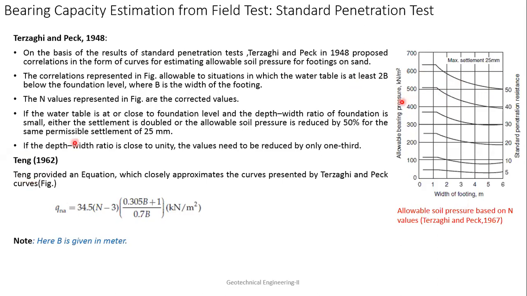Now, this is a curve, so you have to use a curve. But Teng in 1962 gave an equation which gives results very similar to this curve. That equation is q_na, the net allowable pressure, equal to 34.5 (N minus 3) ((0.305 B plus 1) / (0.7 B))... in kilonewton per meter square. The result you get will be very similar to what you get from the curve, so these equations can be directly used. But B has to be in meters.